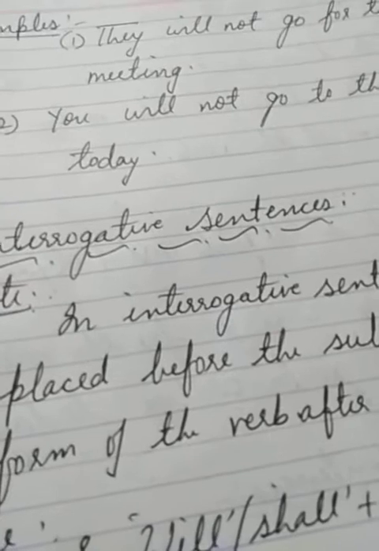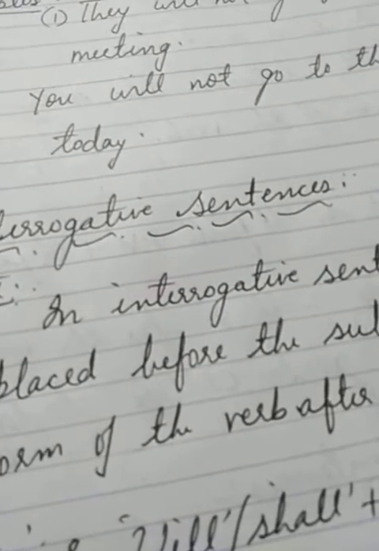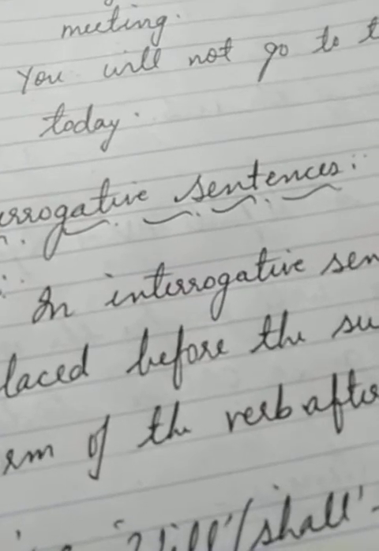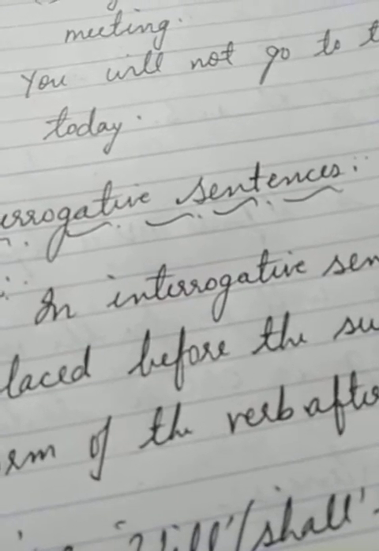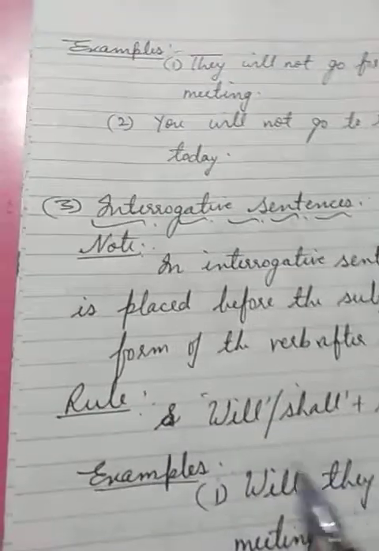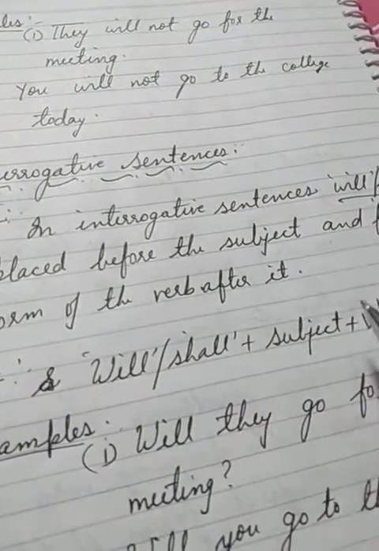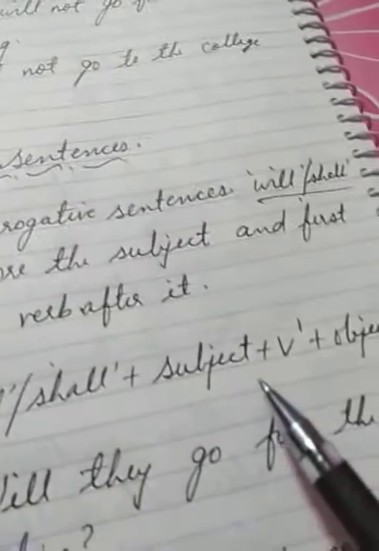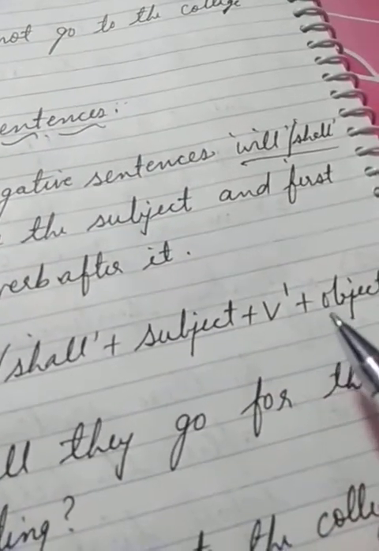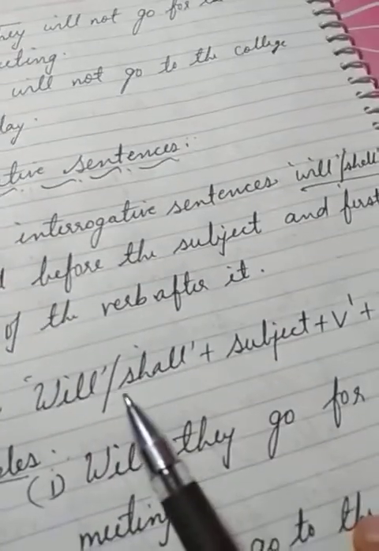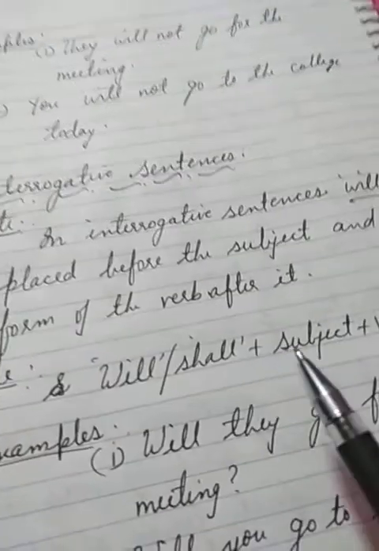And we know that interrogative sentences always end with a question mark. So we will write a question mark at the end of the sentence. Now, the rule: will or shall plus subject plus verb first form plus object plus question mark. So this is the rule for interrogative sentences.